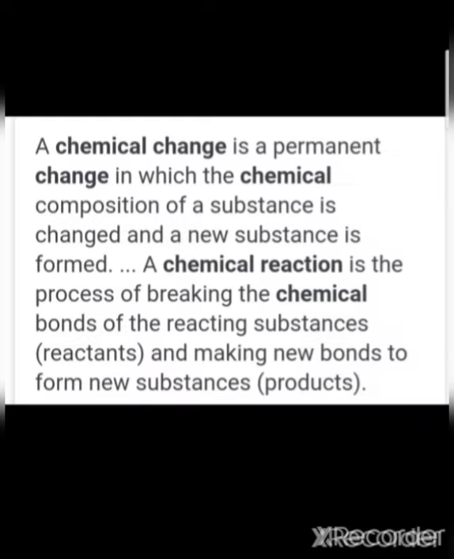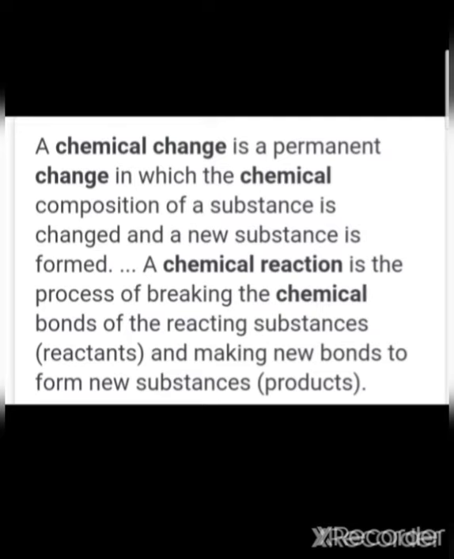Now we are going to discuss chemical reactions, after the difference between physical and chemical change. A chemical change is a permanent change in which the chemical composition of a substance is changed and a new substance is formed. A chemical reaction is the process of breaking the chemical bonds of the reacting substances, which are known as reactants, and making new bonds to form new substances.